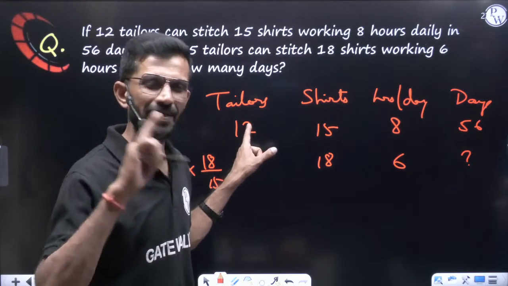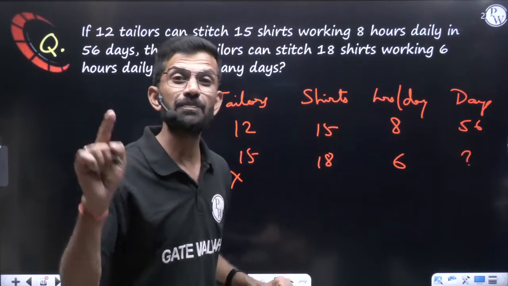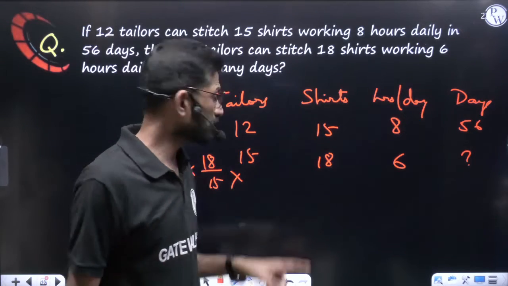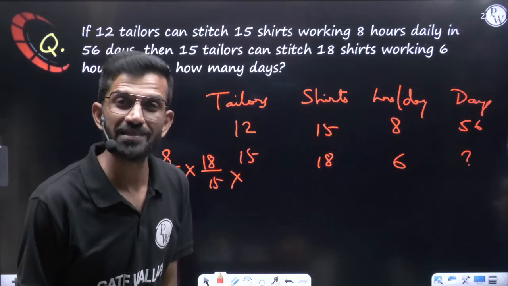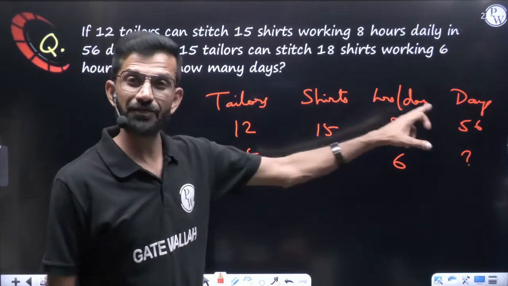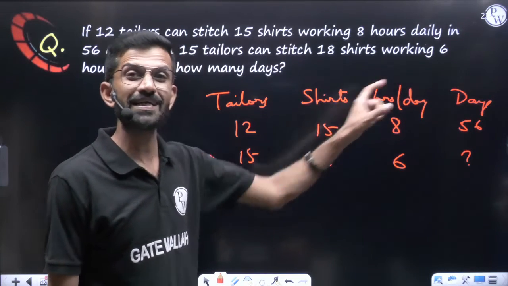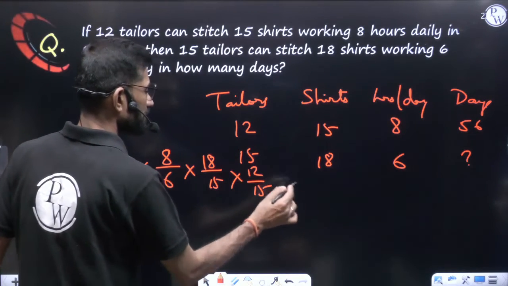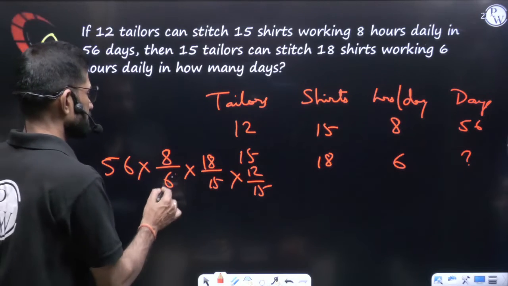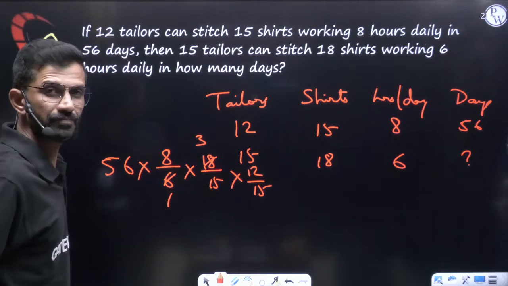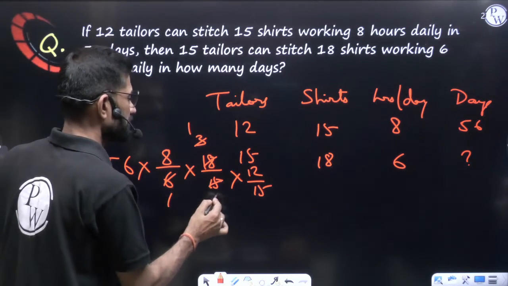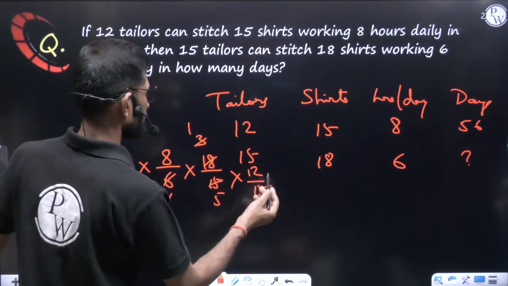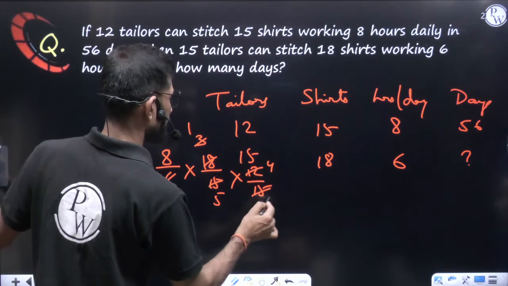12 people together can paint this room in 56 days. If I give the same work to 15 people, will they take more days or less days? 12 people in 56 days; 15 people, more people are there, so they'll take less days. Less means you'll write less by more, that is 12 by 15. After that, very simple, the cancellation: 6 ones are 6, 6 threes are 18, 3 ones are 3, 3 fives are 15. Further, 3 fours are 12, 3 fives are 15.